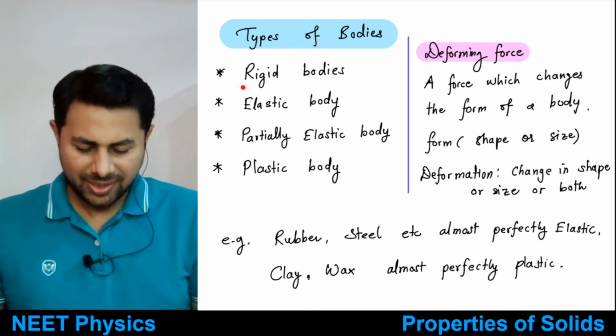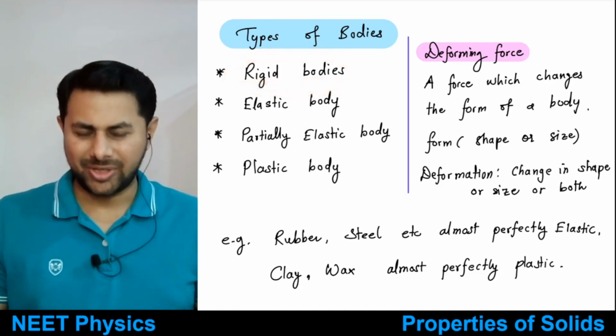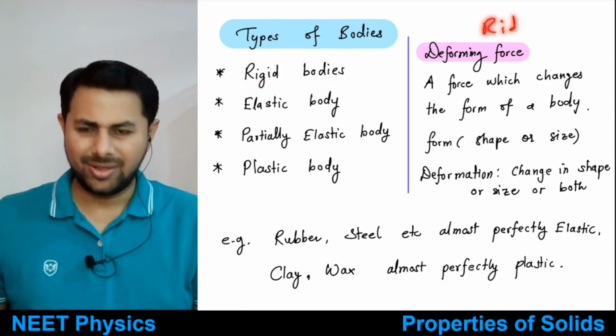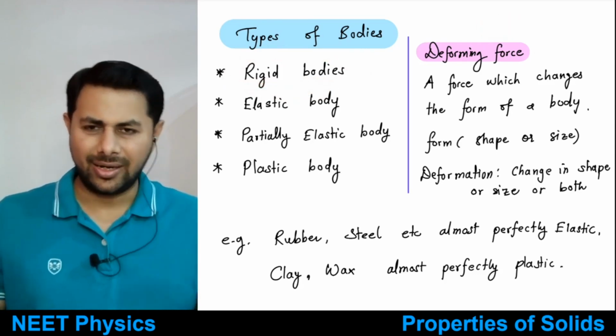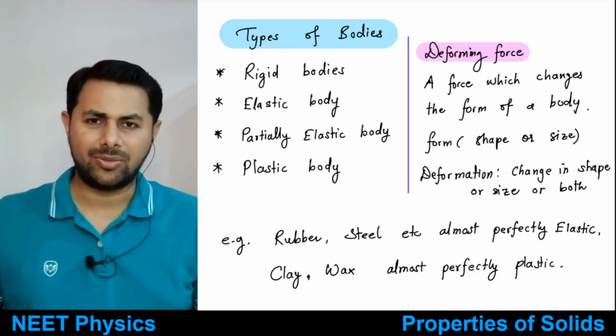So what are some types of bodies? Some bodies are rigid bodies. So this is an approximation, right? So what is a rigid body? When you exert an external force, then there is no change in shape or size of the body.